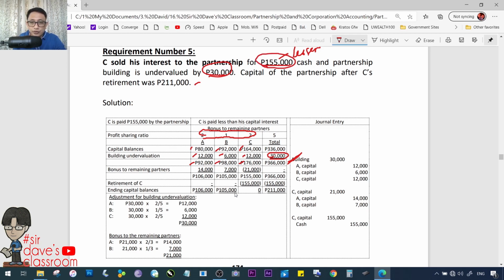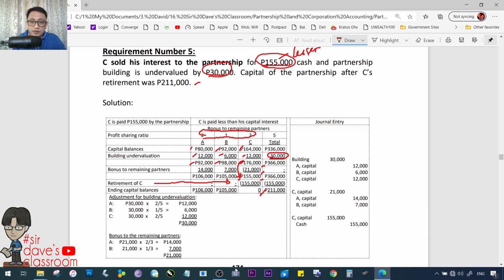Okay? So, you know already 211,000. Retirement of C, he will be paid 155,000. Ibig sabihin, yung kanyang balance is also 155,000. From 176 to 155,000, there is a difference of 21,000. So, isa lang ang possibility dito since he is being paid a lesser amount than his capital account. 176 ang balanse mo. Babayaran ka 155. Kulang ng 21,000. Alright? The only possibility here is that the 21,000 is being given as a bonus to A and B, the remaining partners.